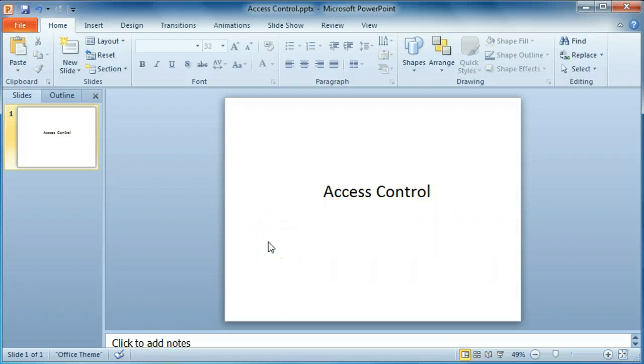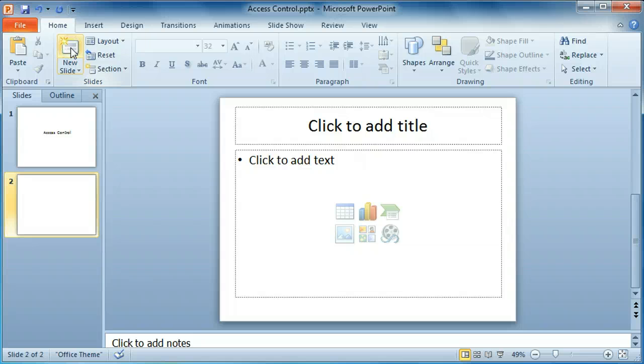To add new slides to the presentation, click on the New Slide button on the Home tab. Add another new slide. To select a slide, click on the slide in the navigation pane.